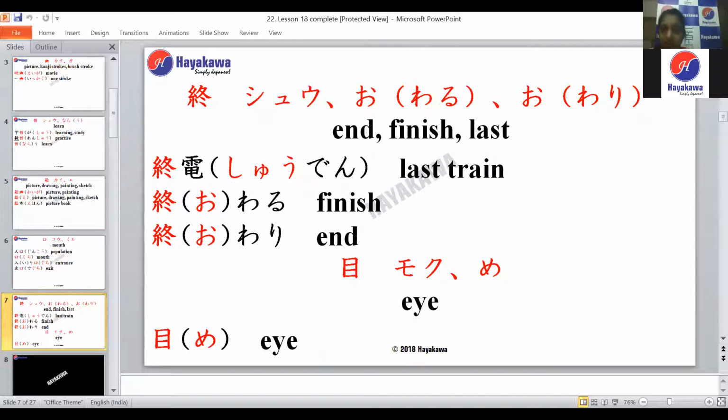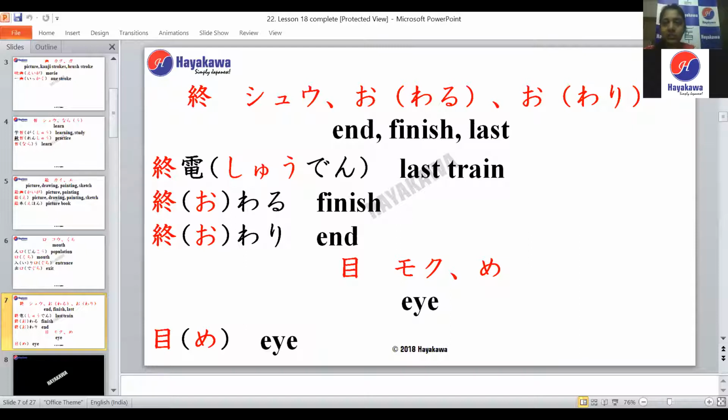So the next kanji is the kanji for eye. It has the readings moku and me. Me is the word in Japanese for eye. The kanji also looks like your eyeball. Like I said, in the olden days they never used to have circular kanjis.